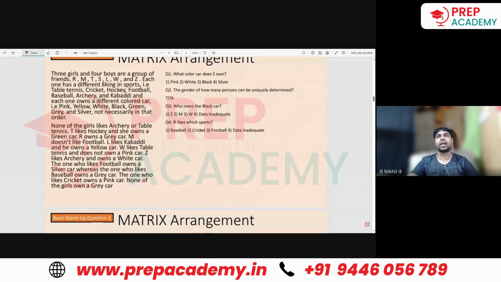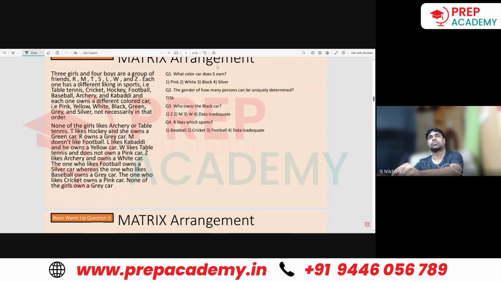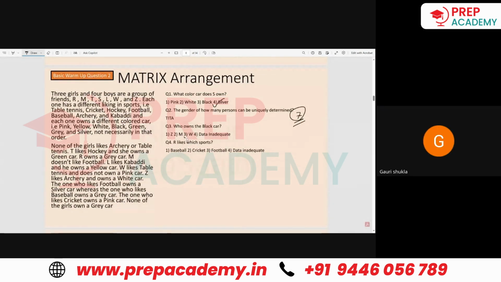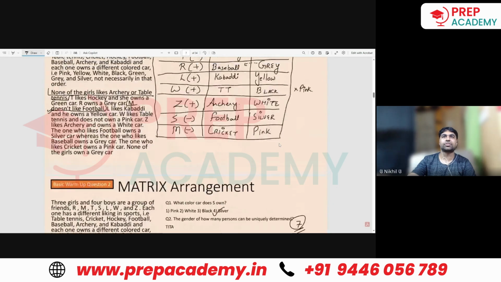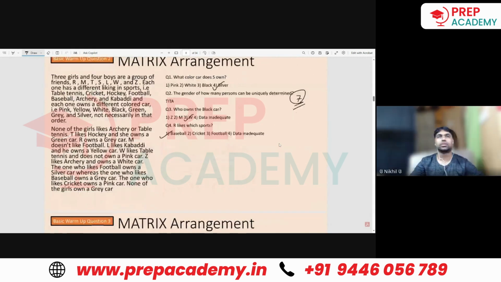What color car does S own? Silver. The gender of how many persons can be uniquely determined? All of them actually, right? Yes. Who owns the black car? W. R likes which sport? Baseball. So that was your answer.